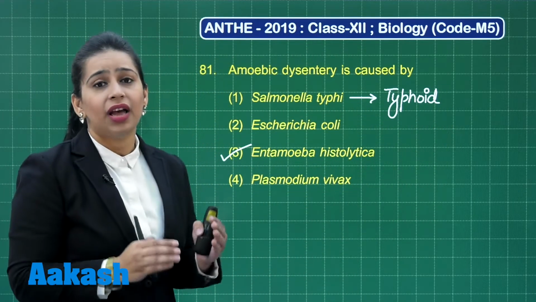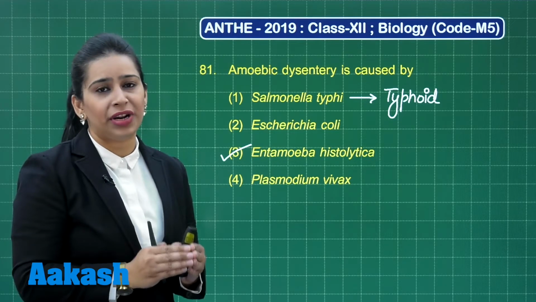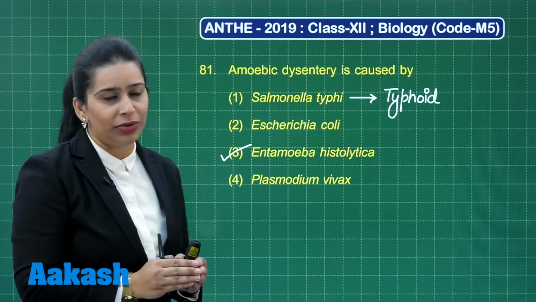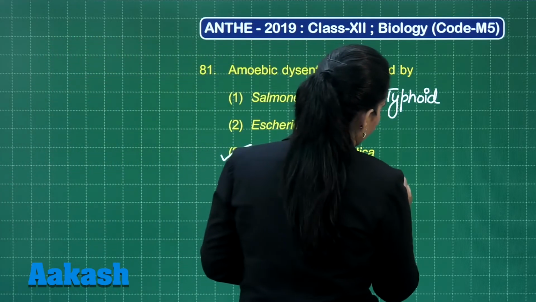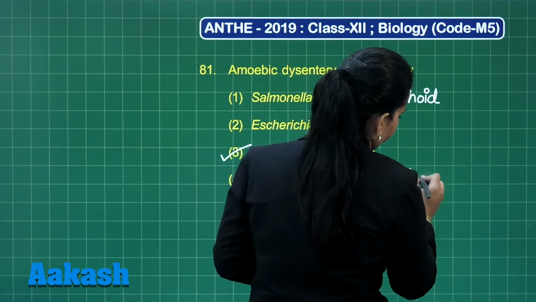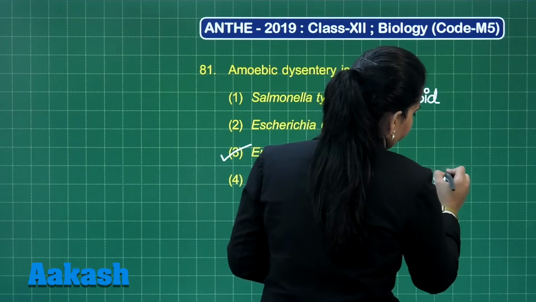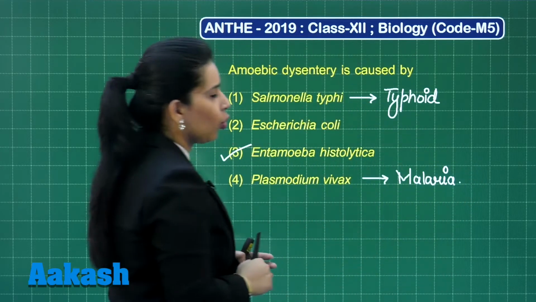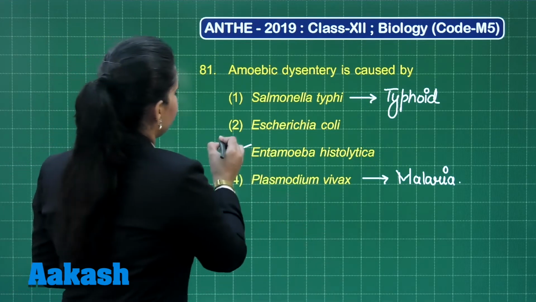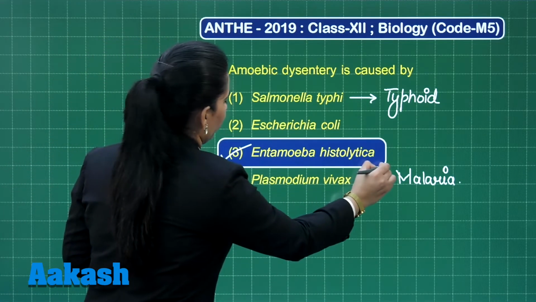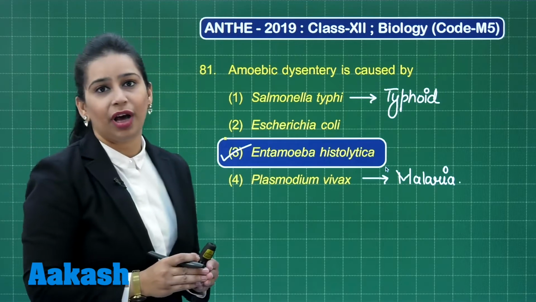Escherichia coli is a symbiotic bacterium which is present in the large intestine of humans, and Plasmodium vivax, this causes malaria, which is again a protozoan disease. So the correct answer to this question is option number 3, that is Entamoeba histolytica.